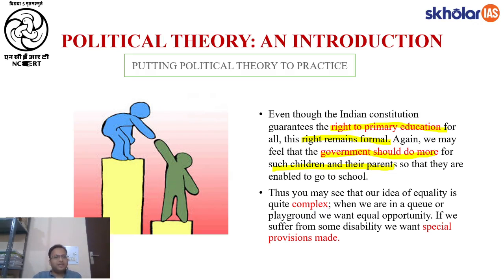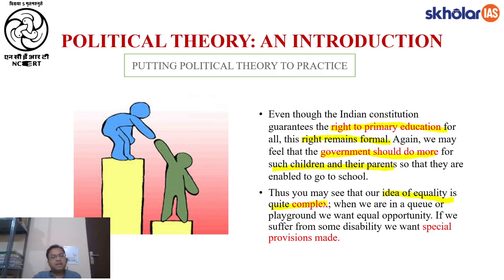Because this is how our society functions. We need money to survive, and poor people look at their children as a human resource, that if we have two more children, they can be four more hands to help. They can work as domestic help. Also, if mother and father both are working as laborers, they need somebody to take care of their child, and here patriarchy comes in. So we see conclusively that we need to understand that the idea of equality is quite complex.